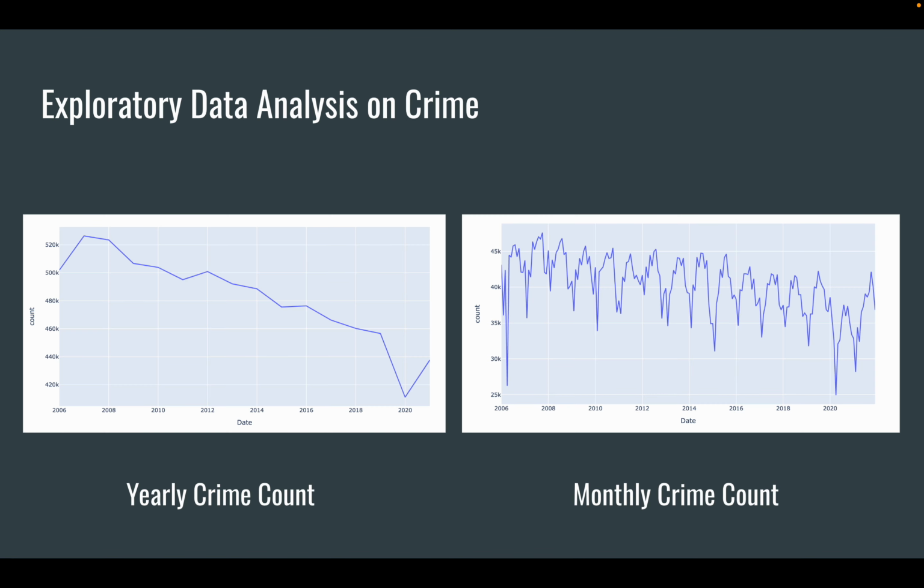First, I graphed simple line plots showing crime counts per year and crime counts per month. We see that crime is decreasing per year, except there's a spike after 2020, which might be because of COVID. We see that crime per month goes up and down, and I think that's because of temperature, since there are fewer crimes near the end of the year and more crimes during the warmer months.